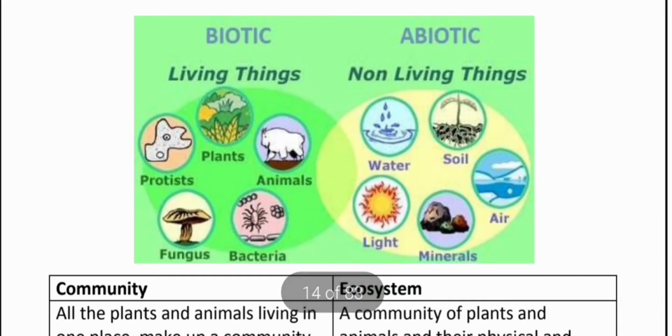Next, you can see in the diagram, biotic environment includes plants, animals, protists, fungus, bacteria, and the abiotic environment includes water, soil, air, light, and the minerals.